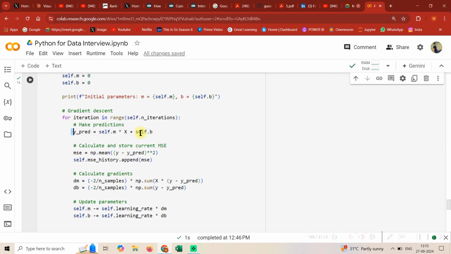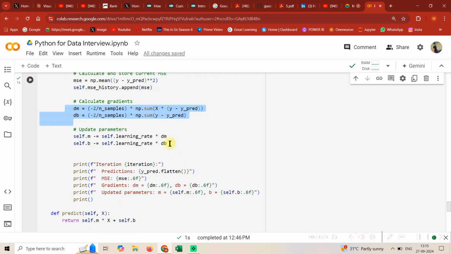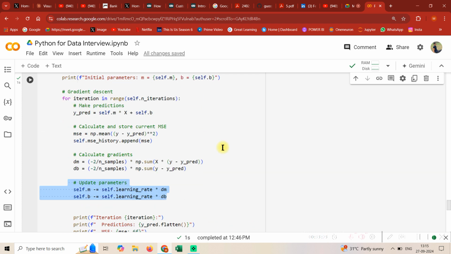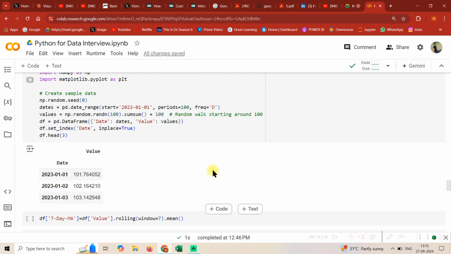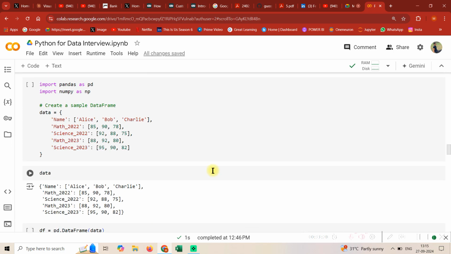You just need to understand that I need to start by making predictions, then I need to compute the loss, then I need to compute the gradients, and then I need to update the parameters, and I strictly do it on the basis of my gradient descent algorithm. So guys, this is where we have to be a little careful on the algorithmic approach.